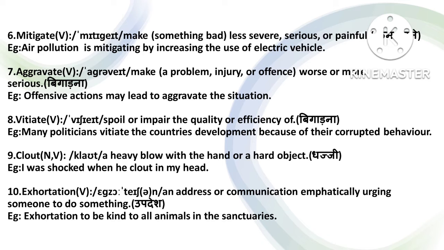So let's look at the eighth word, that is vitiate. Vitiate is a verb and it means spoil or impair the quality or efficiency of. Its Hindi meaning is bigarna. Aggravate and vitiate are both synonyms. Both have similar meanings. So both are synonyms of each other. So let's look at the example of vitiate. Many politicians vitiate the country's development because of their corrupted behavior. So, due to the politicians' corrupted behavior, the country's development is vitiated. The country's development is totally destroyed. It's like a spoil.